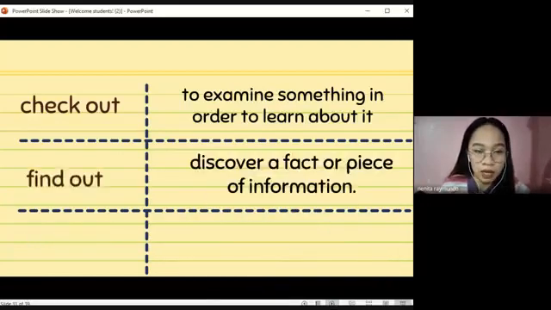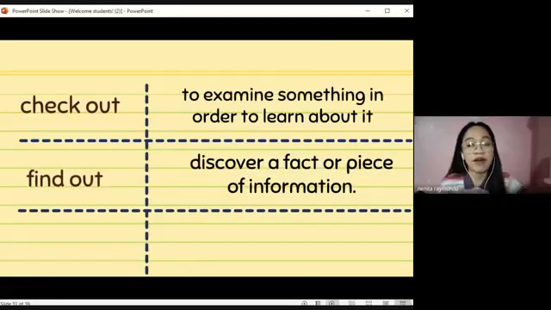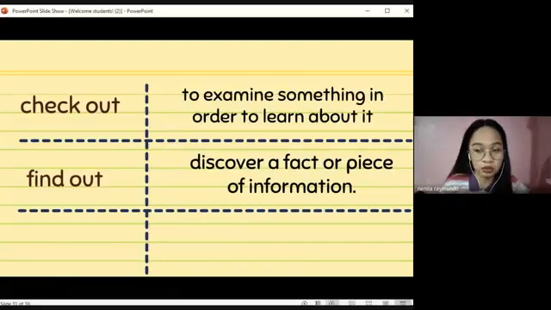We also have found out. Found out means to discover a fact or piece of information. I'm quite sure you've been hearing this multi-word verb often. I found out that there are a lot of things on the internet today. So found out means to discover a fact or a piece of information. And lastly, to call up.